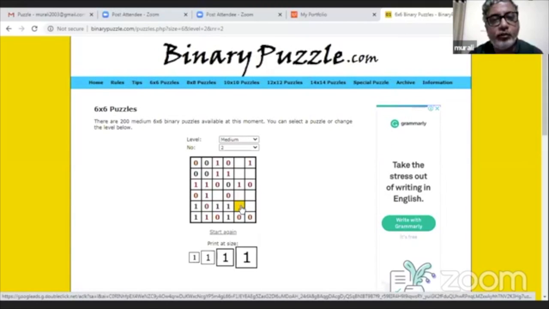Correct. 0. Here? 1. Not 1. It can't be 1. See again. 0. Yeah. Why 0? Because every row or column should have equal number of zeros and 1s. Okay. Now we are at an important stage.